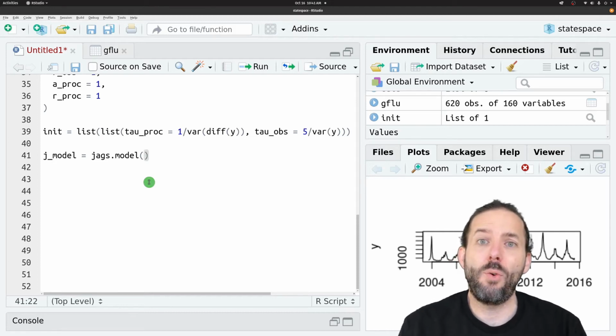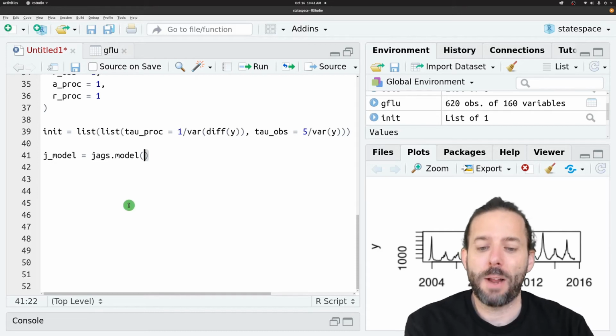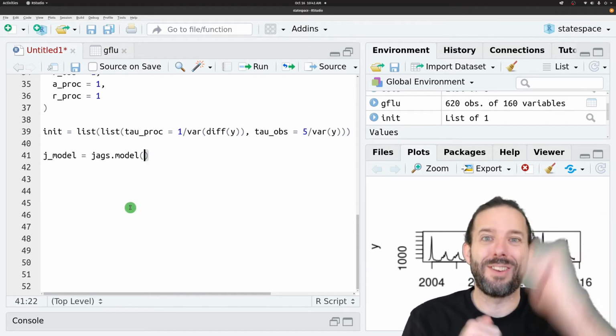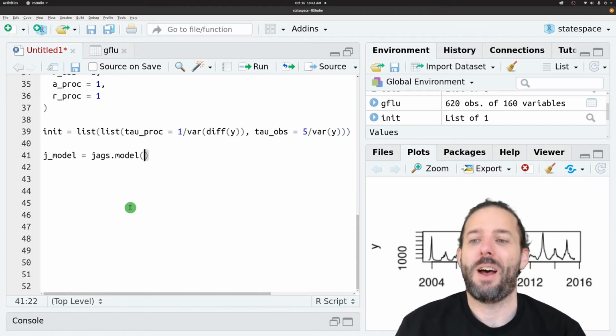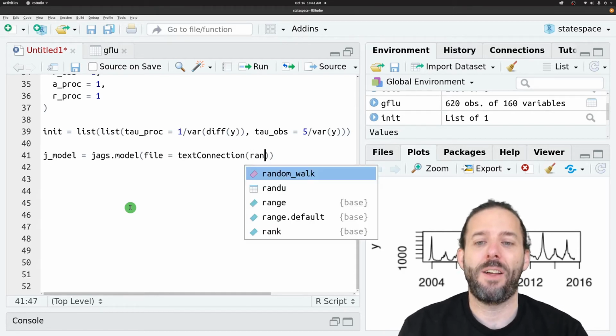We need to give JAGS our model. That would often be done in a file because, as you can see, these strings get kind of long. So to put that file in, we'll say file, but now we're going to use the textConnection function with a capital C, and then the name of our model, which is random walk.